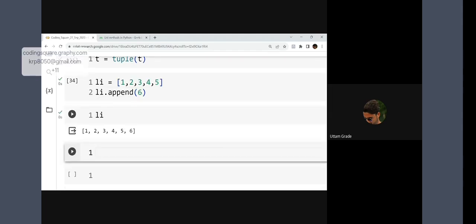In between, okay? Or not in between. Let's do one thing. Not in between, I want to delete a value. One function we talked about, that is remove.